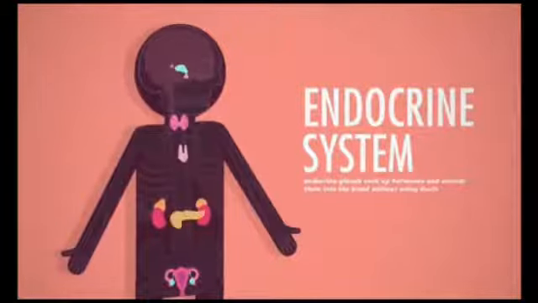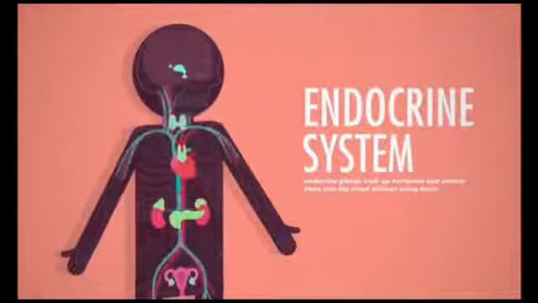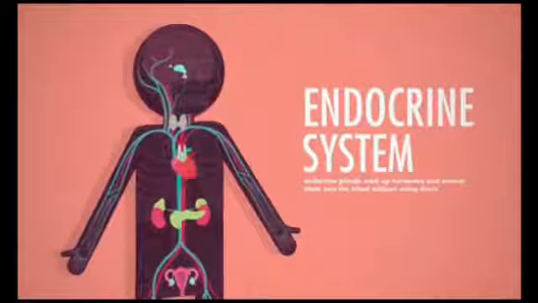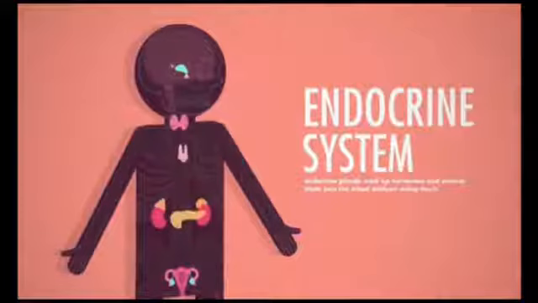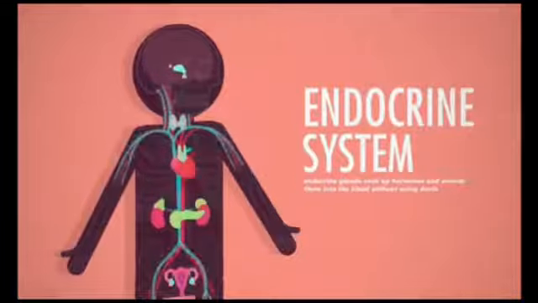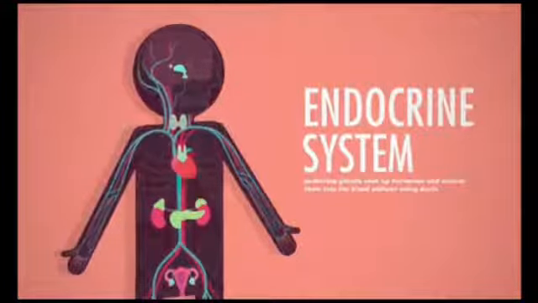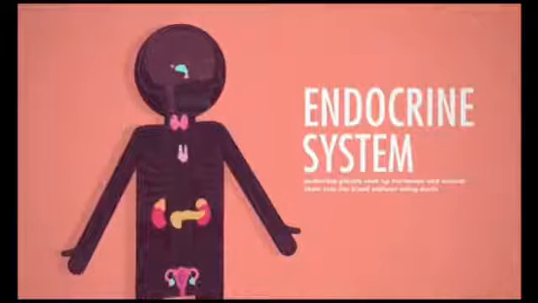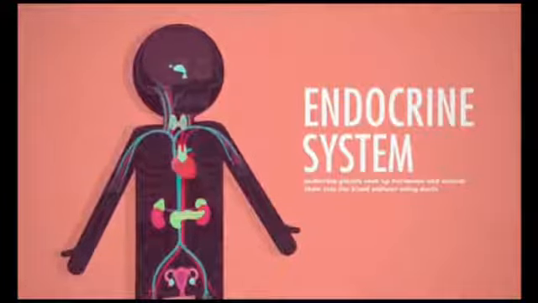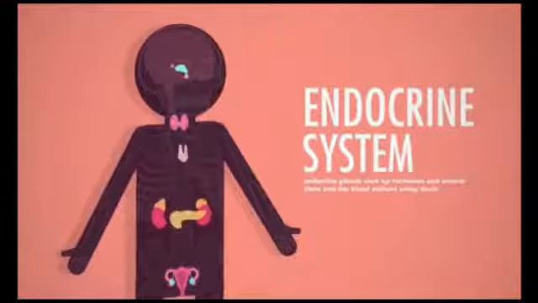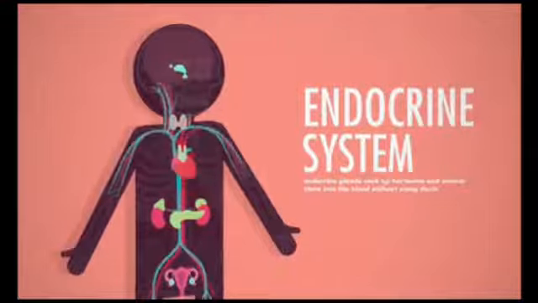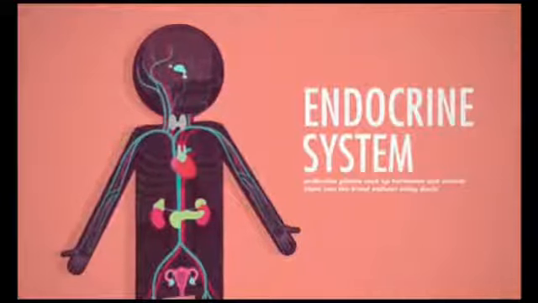In human beings, you all know that control and coordination takes place in two ways. One is by nervous coordination, the nervous system, and another one is by chemical coordination. Chemical coordination is done by the endocrine system. You have done the nervous system in earlier classes also, hope you all remember.